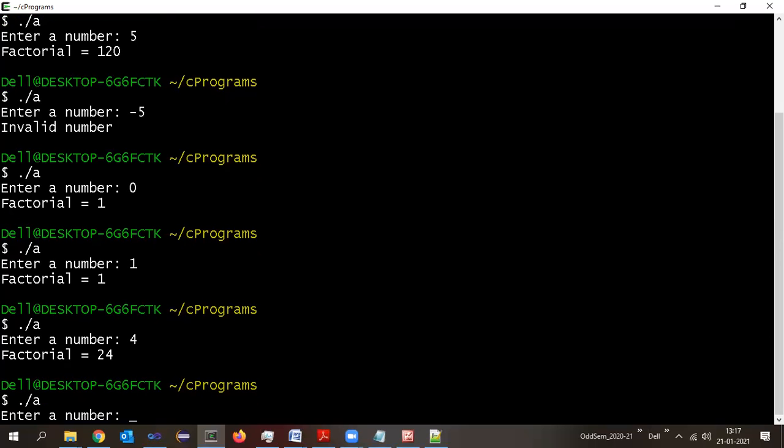Okay. Now, can someone calculate the factorial of 10? 10 into 9 into 8 up to 1. So you have till factorial 5, that is 120.